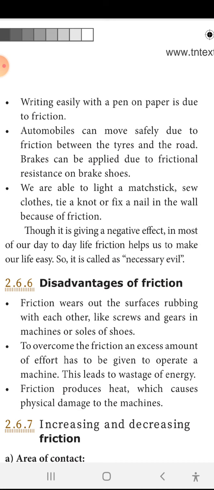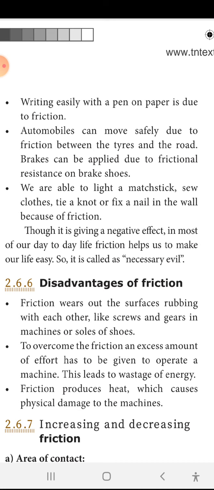move. We are able to light a matchstick, tie a knot, or fix a nail in the wall. These are all friction. Though it gives a negative effect in most of our day-to-day life, friction helps make our life easy. So it is called a necessary evil. You know the meaning of evil and devil, I think so. So it is a necessary evil.